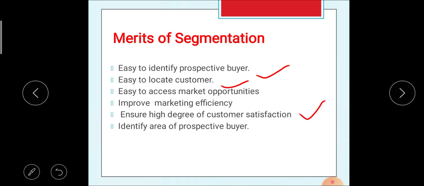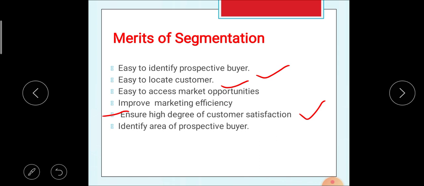As the group of customers is homogeneous, the producer can pay proper attention to production and to the satisfaction of that particular customer group, hence ensuring a high degree of satisfaction. And the last merit is that it helps identify the area of prospective buyers. These are the different merits of market segmentation.